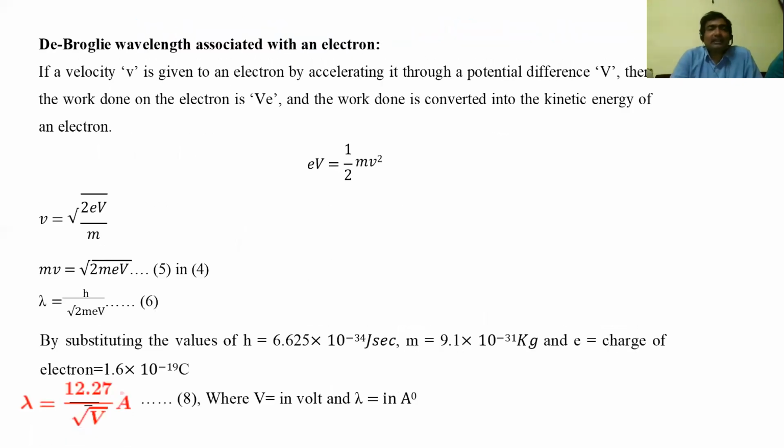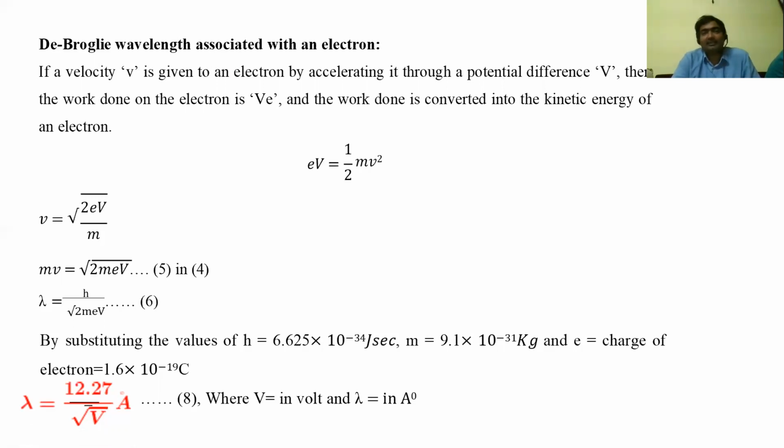We can also derive an expression exclusively for the de Broglie wavelength associated with an electron. If a velocity v is given to an electron by accelerating it through a potential difference V, then the work done on the electron is V into e, and the work done is converted into the kinetic energy of the electron.